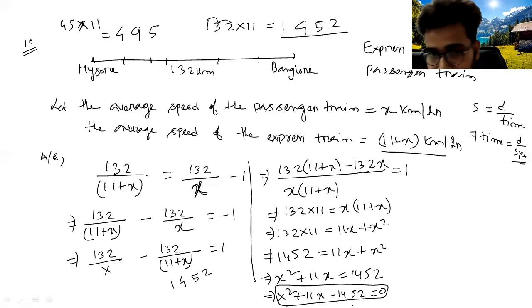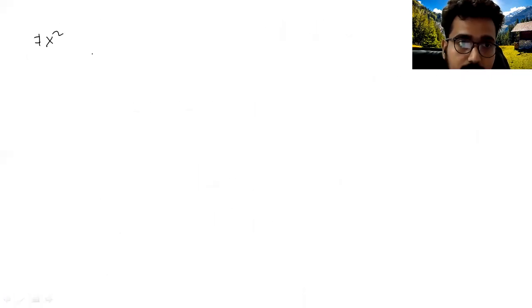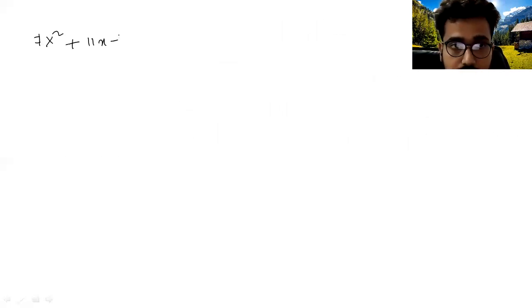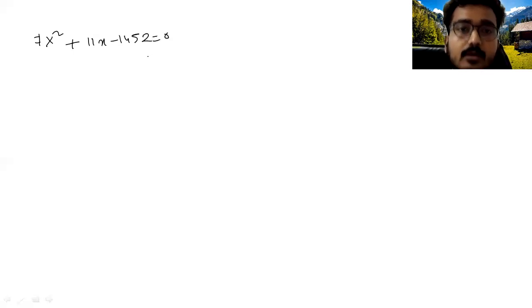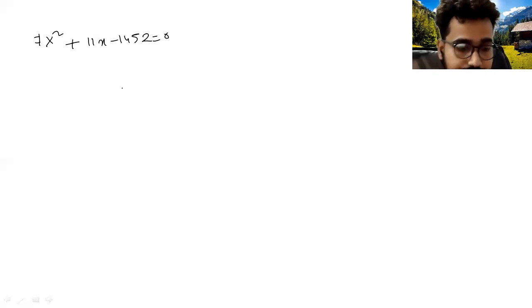So I think it will be easy if you apply the quadratic formula. Okay, clear? Now see, let me write down the equation again. The equation is x square plus 11x minus 1452 will be equal to 0. Yes or no? Will be equal to 0.